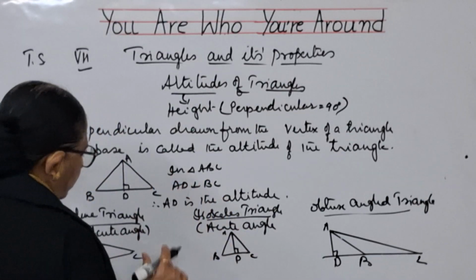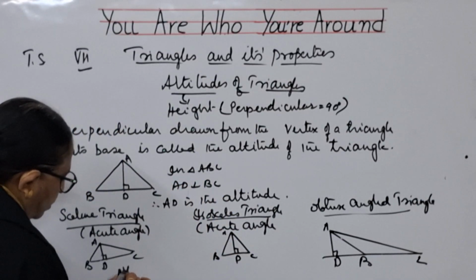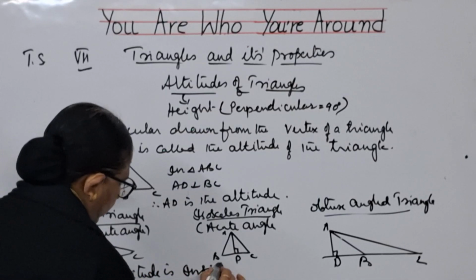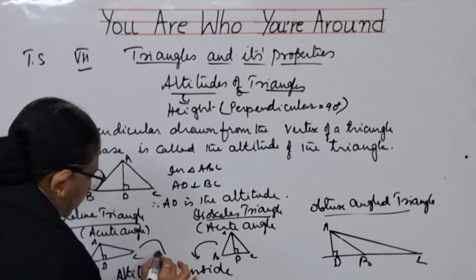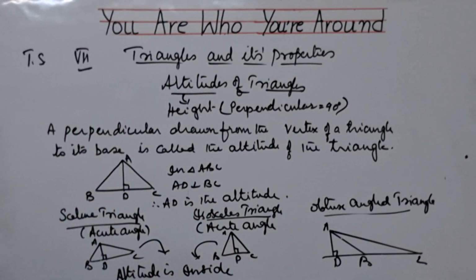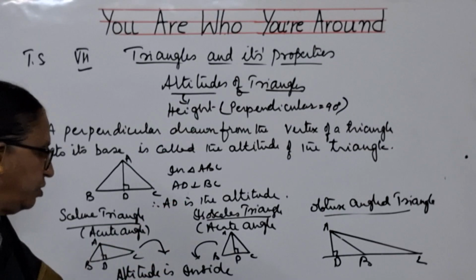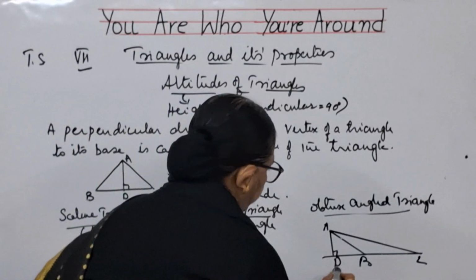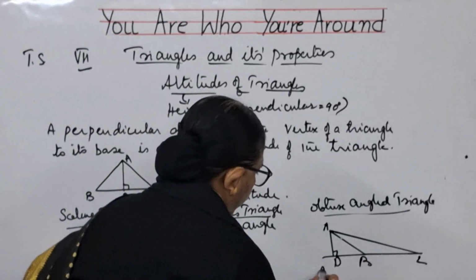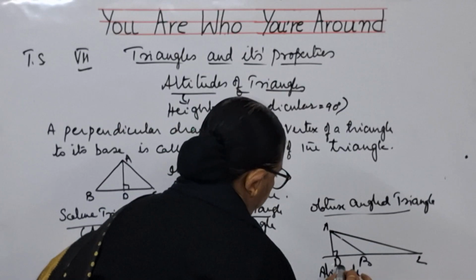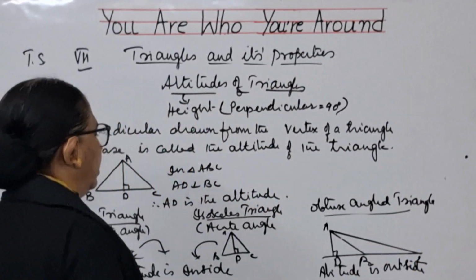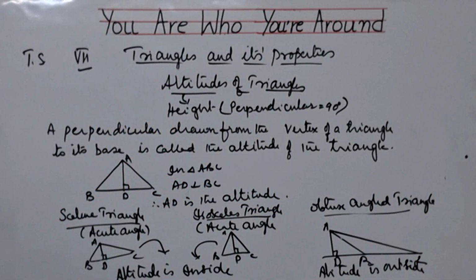So for all acute angle triangles, altitude is inside. What for both the triangles? For acute angled triangle, whether it is a scalene triangle or isosceles triangle and even equilateral triangle, altitude is inside. But for an obtuse angle triangle, altitude is outside. Outside of the triangle, altitude is there. So please remember this. This is about altitudes of a triangle, children.